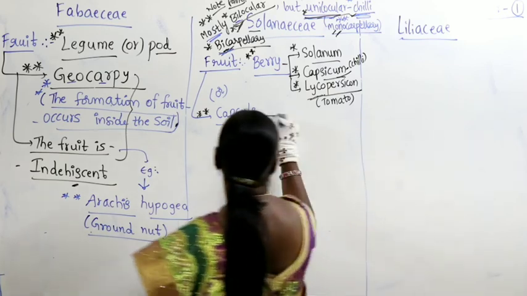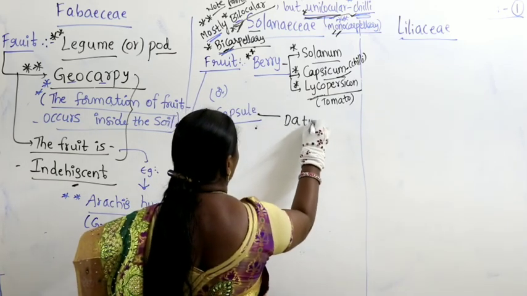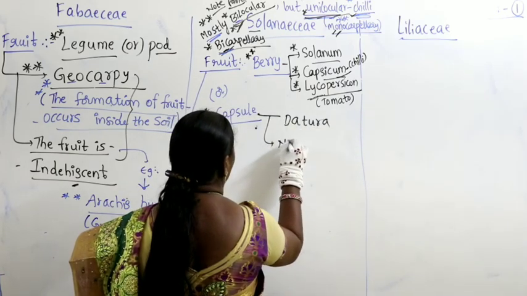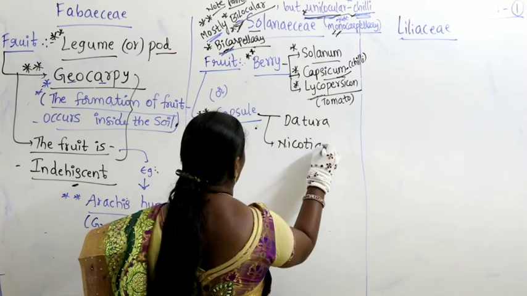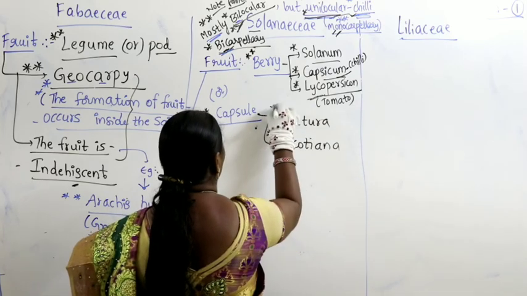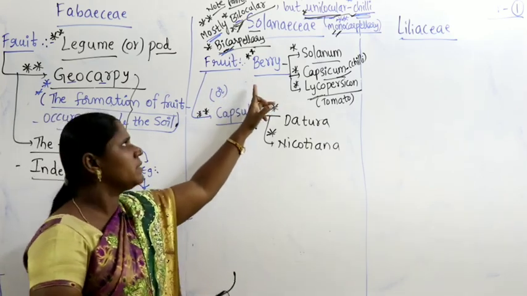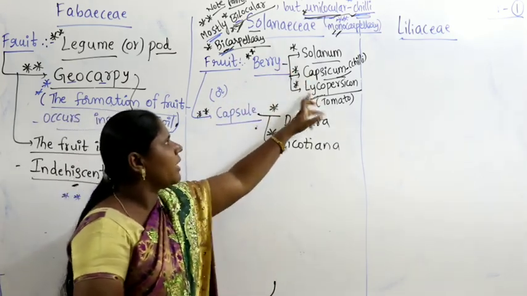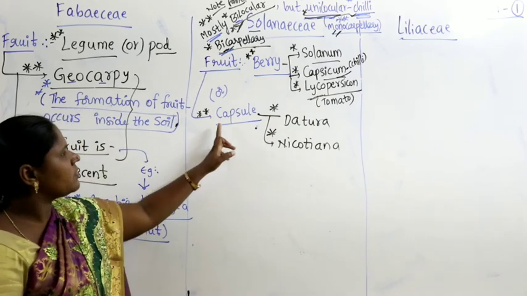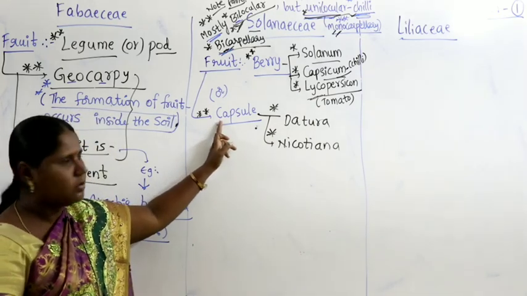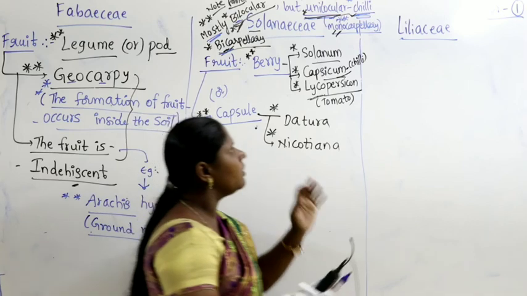Coming to capsule, capsule is found in case of Datura and Nicotiana. So in some members of Solanaceae the type of fruit is berry: Solanum, Capsicum, Lycopersicum. In some members of Solanaceae the type of fruit is capsule: Datura and Nicotiana.